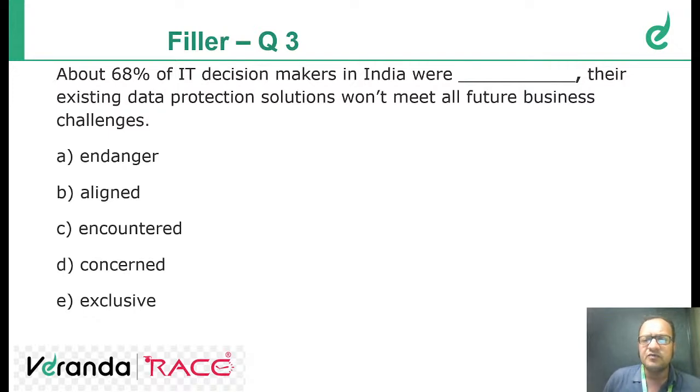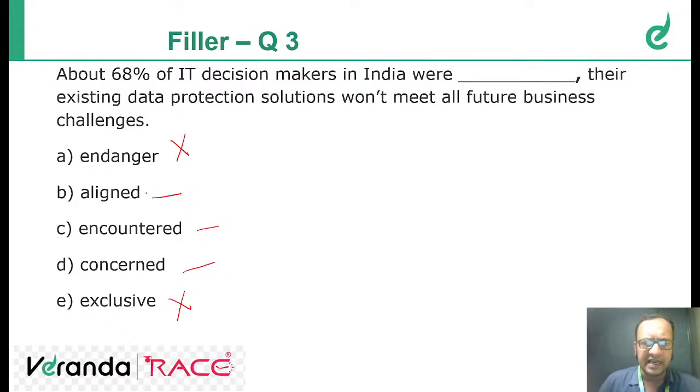Were should be followed by a passive voice word, a past participle word. So were endanger cannot be the answer, because of grammar. Aligned can be an answer. Encountered can be an answer. Concerned can be an answer. Exclusive cannot be an answer, because were done, were created, were made, this kind of words should be there.